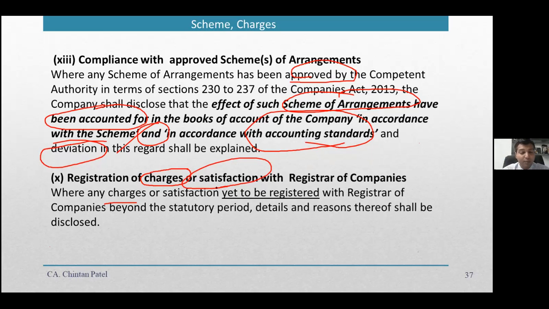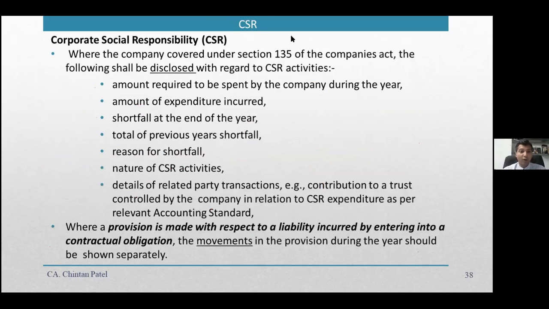So here, in both cases, it says whether any charge or satisfaction is yet to be registered. If yes, then you give the details, and you also have to explain the reason why it is yet to be registered. So this is the duty cast upon the auditors and the management, to provide disclosure in the notes and accounts.